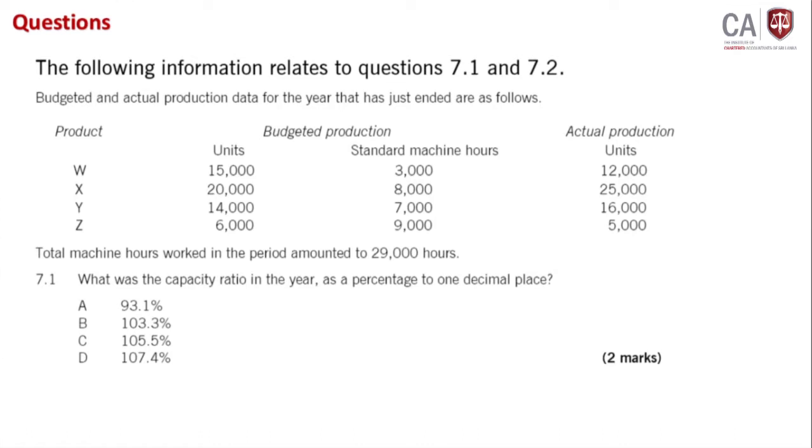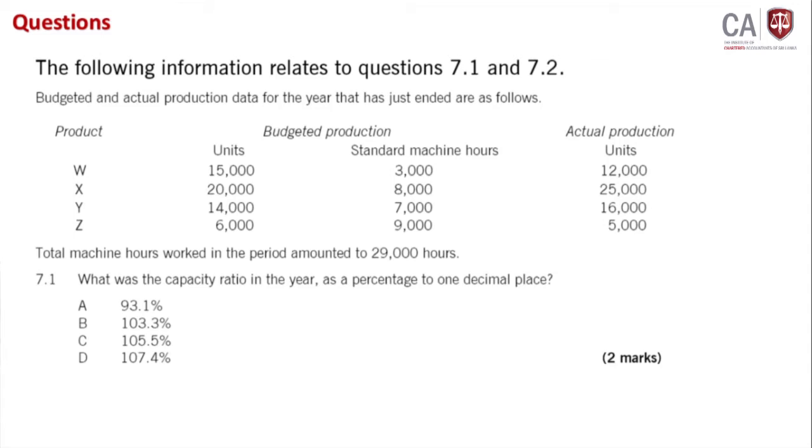Fine. First of all, you have to understand the capacity ratio equation. Let me explain. Capacity ratio, right? Capacity ratio is actual hours you worked divided by budget hours, and since they are asking about a ratio, you have to multiply by 100.